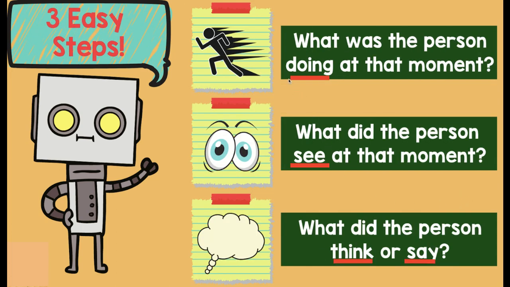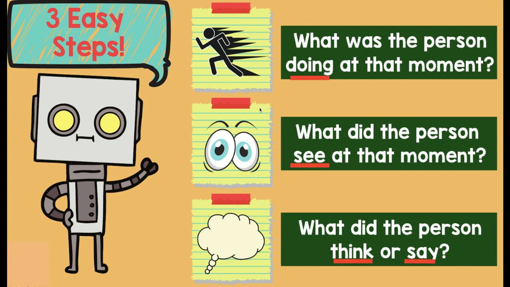So the first thing I want you to do, if you have a simple sentence, and maybe you're in your story and you said, the boy ran across the street. Okay, that's pretty simple, but can we add some bada bing details? Step 1, think about the action. Could I use a stronger action verb rather than he ran across the street? Of course, we know now we could say he sprinted across the street.